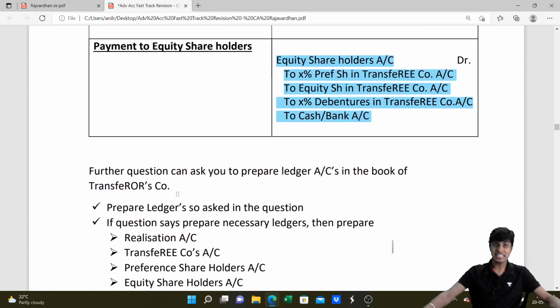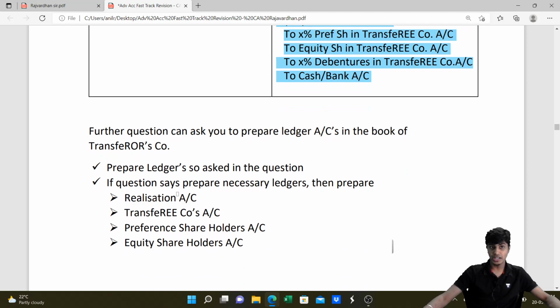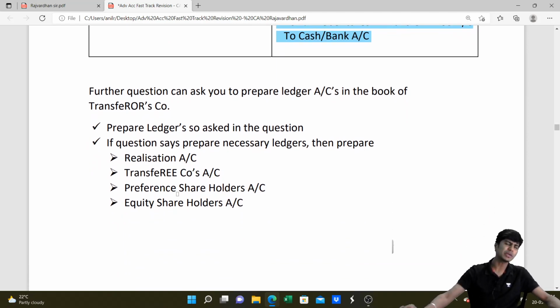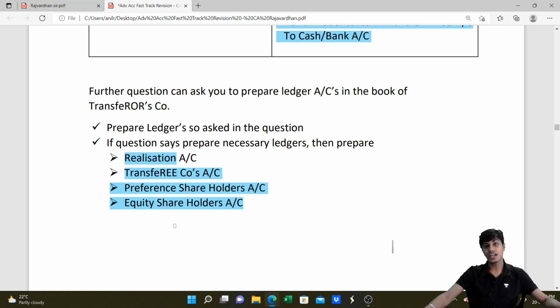Yeah. Further, they can ask ledger accounts sometimes instead of journal entries. If they ask ledger accounts, prepare whatever ledger accounts that they've asked. Sometimes they might just say prepare necessary ledger accounts. When they say that, what you should prepare are realization account, transferee company account, preference shareholders account, and equity shareholders account. If in case they ask for any other specific ledger, prepare that. If not, just prepare these four. That would do the job. By this, we finish accounting in the books of transferor.